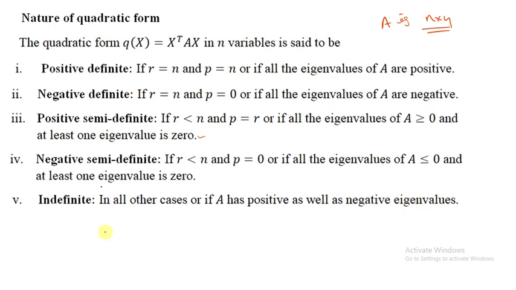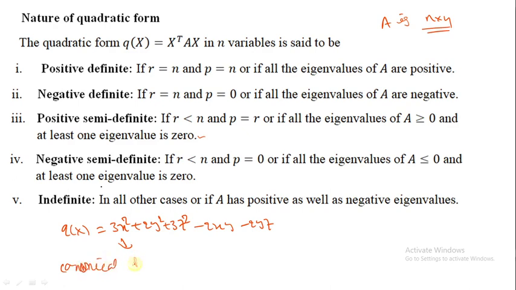So already we discussed this quadratic form, P of x is 3x square plus 2y square plus 3z square minus 2xy minus 2yz. This one we converted to canonical form. Last class we discussed the canonical form, which is y1 square plus 3y2 square plus 4y3 square. This is a canonical form.